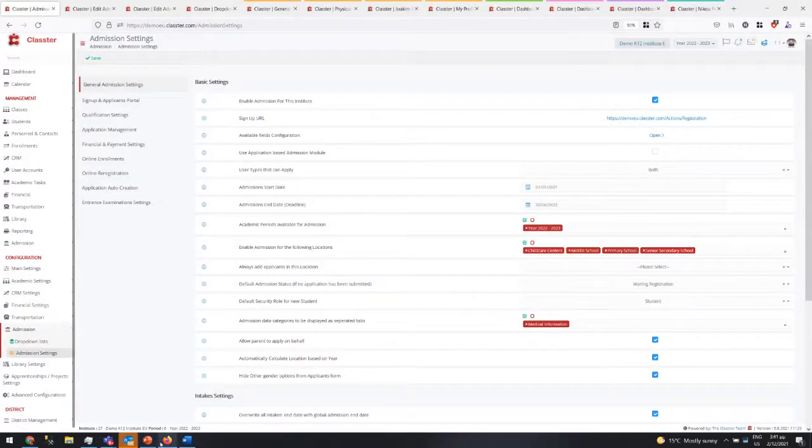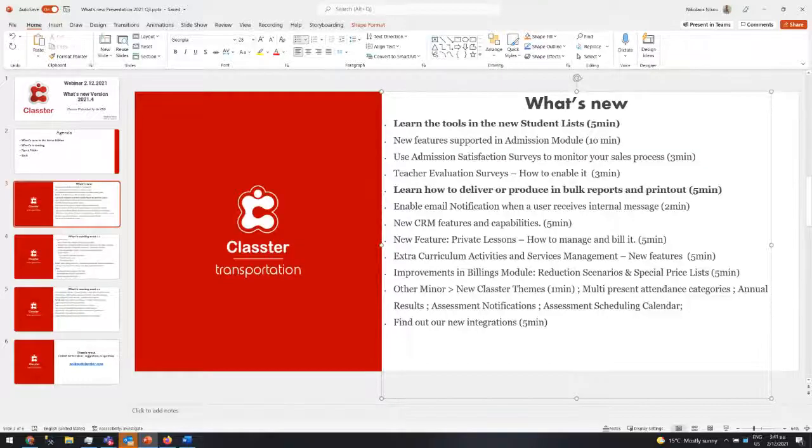So let's go next. The next one is related to the satisfaction survey in the admission process. That has two parts of the development. One part has been done already. The second part is that we can open satisfaction quizzes in the admission portal for the applicants to answer. It can be satisfaction, it can be just quizzes, it can also be entrance examinations based on quizzes. For the time being, what we have done is that in the student list, you can assign any student a quiz to be answered.